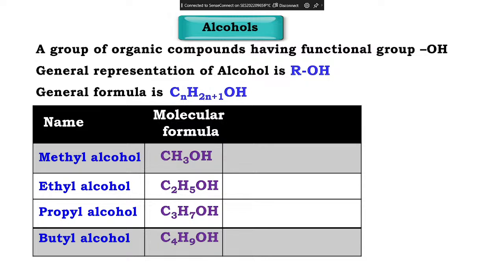Listen here. Now tell me the companies which manufactured this brewing industries. How these alcohols are prepared? Tell me first. Fermentation. Which animal is used for fermentation? Pig. Which animal is used?